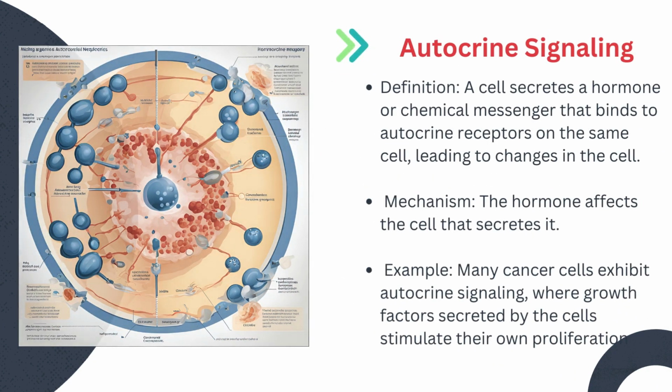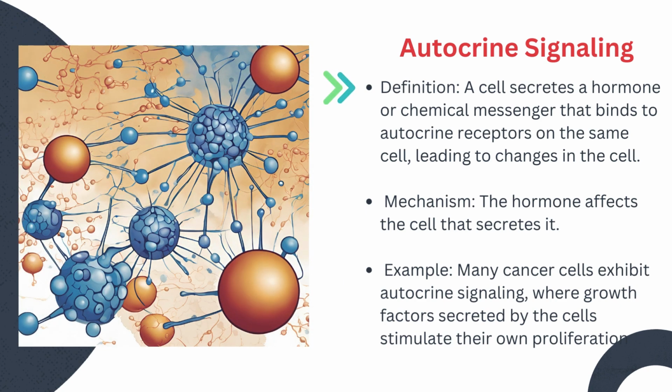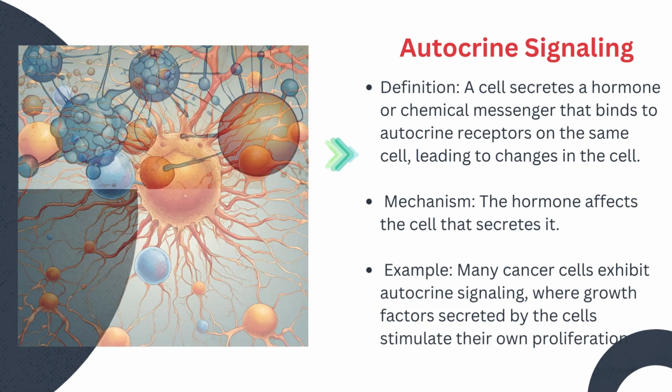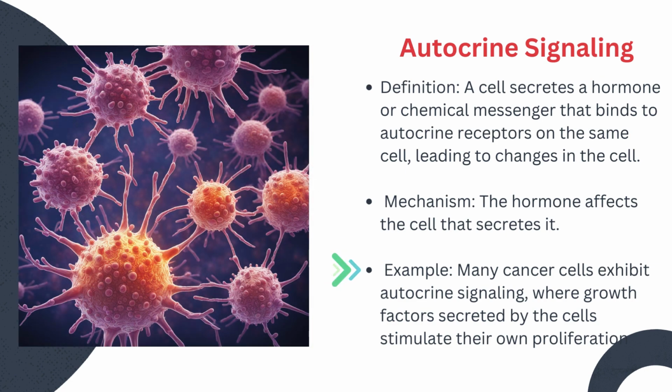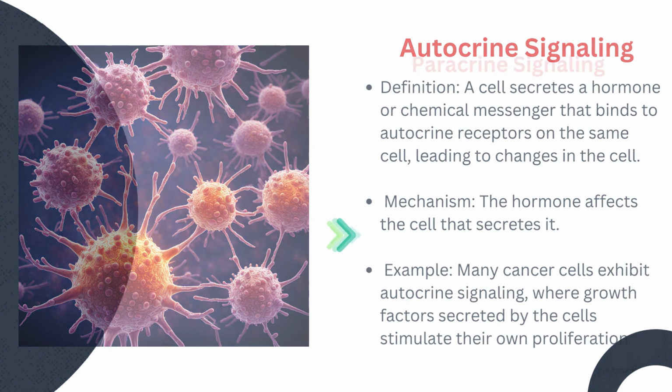Autocrine signaling. In autocrine signaling, a cell secretes a hormone or chemical messenger that binds to autocrine receptors on the same cell, leading to changes in the cell. Mechanism: the hormone affects the cell that secretes it. Example: many cancer cells exhibit autocrine signaling, where growth factors secreted by the cells stimulate their own proliferation.